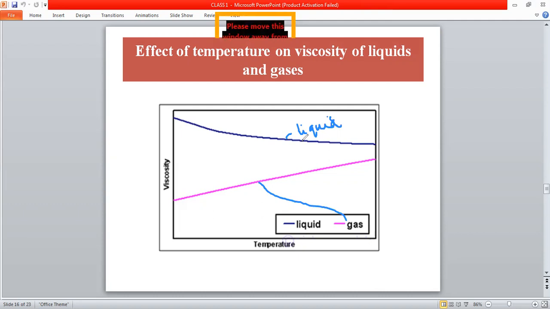In the case of gases, if the temperature is increasing, then the momentum and the collision between the gas molecules will be very high. Because of the high collision, the flow rate will decrease. So in gases, the viscosity increases with respect to temperature.